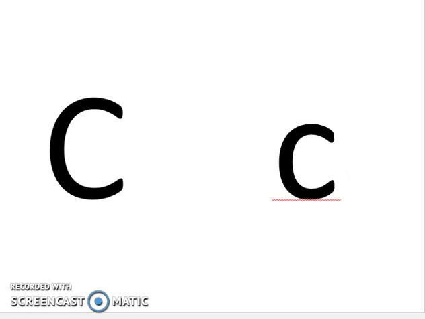This is capital letter C and small letter c. That is the name of this letter. But what sound does it make? K. K. Please repeat after me.